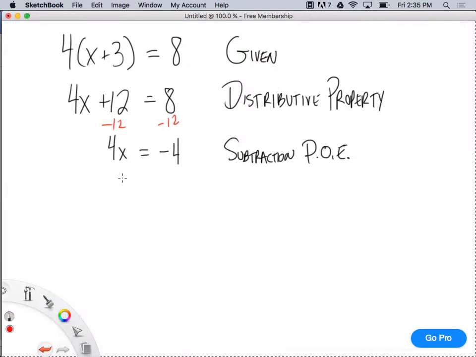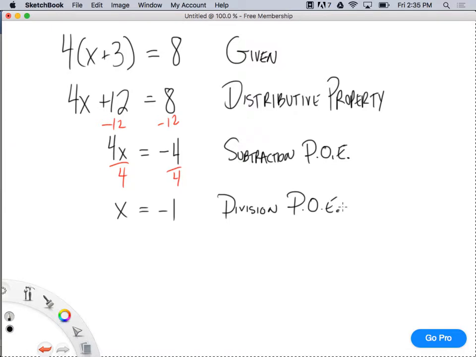Now look. I have to divide both sides by 4, right? And I get x equals -1. And how did I get there? I divided, so it's the division property of equality, yes?